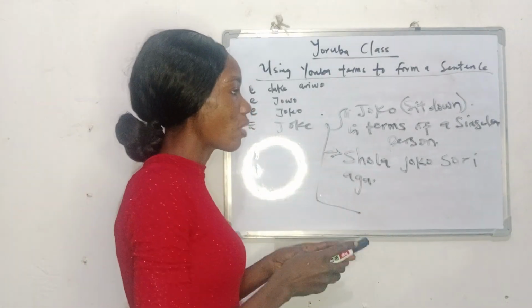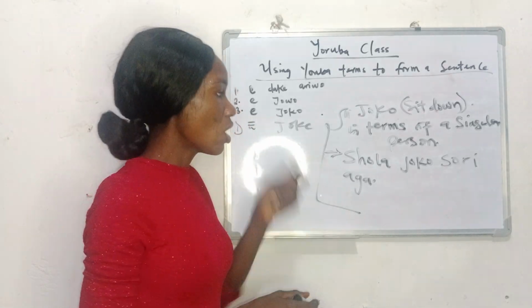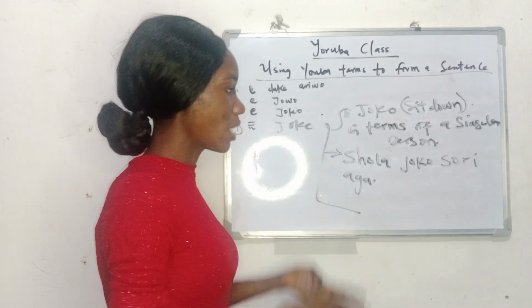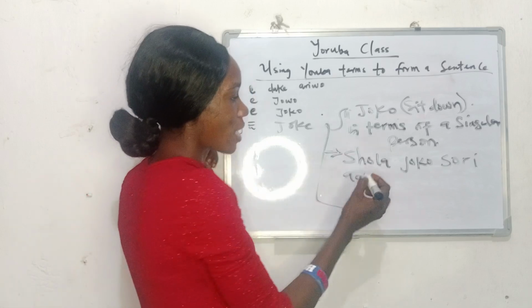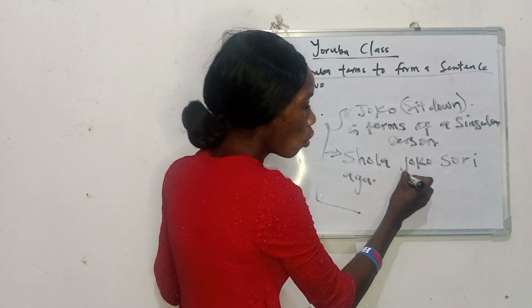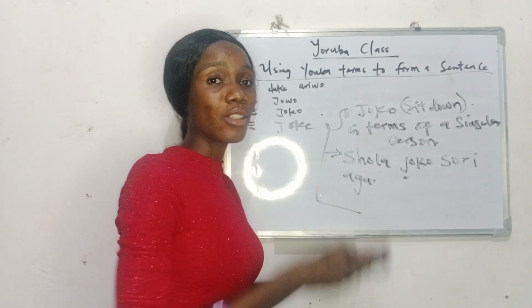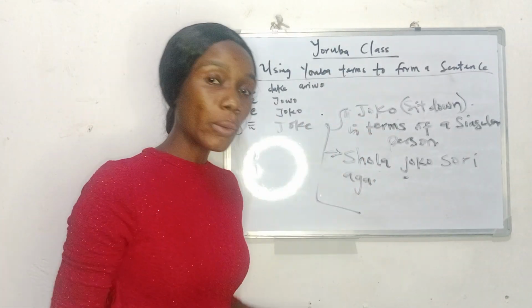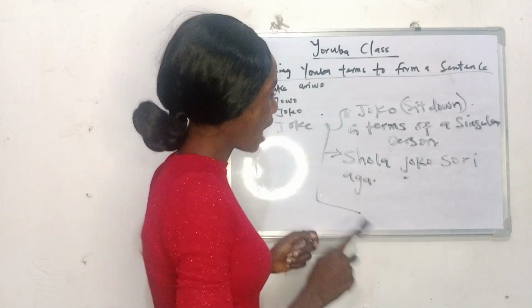That is, Shola sat down on a chair. Or if it is the present, you can say Shola sits down on a chair. So if you are saying Shola jókòó, it's somebody that you can address, somebody that is your mate or your friend or somebody that is your younger one. So you're saying Shola jókòó sórí àga.